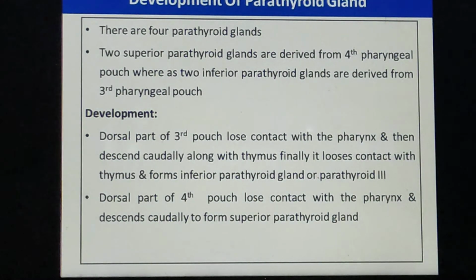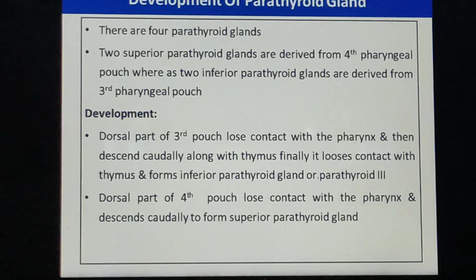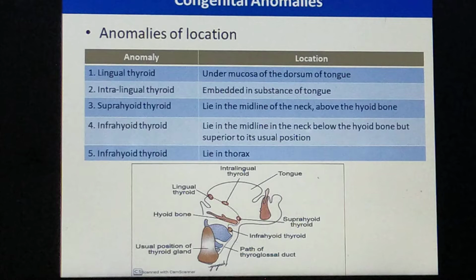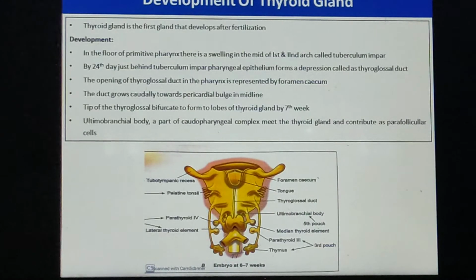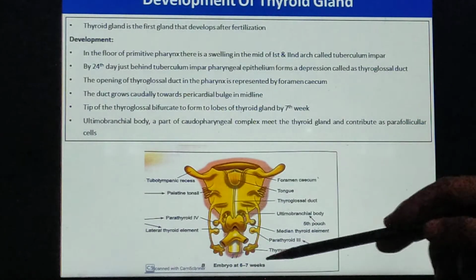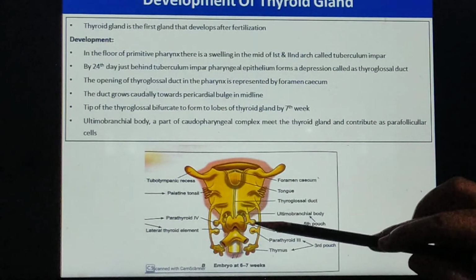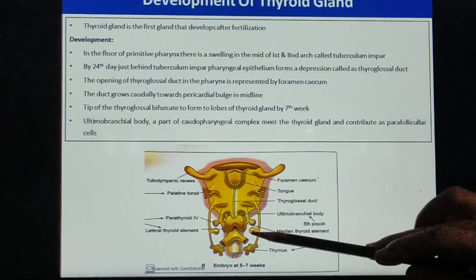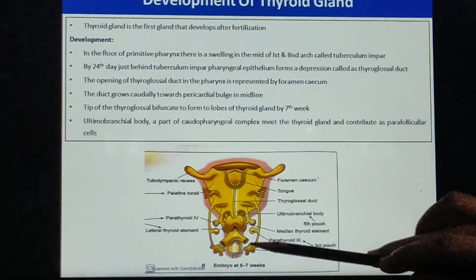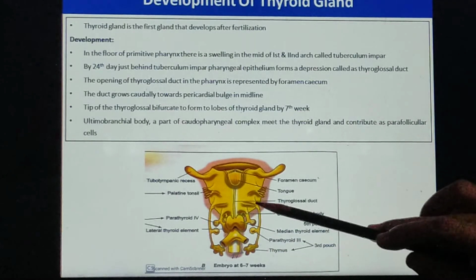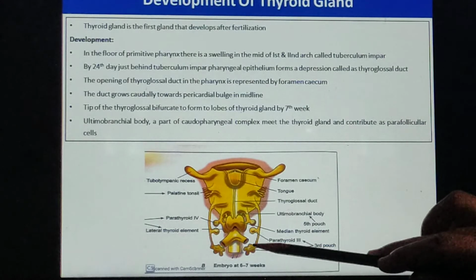Now, what happens during the development? The dorsal part of the third arch loses its contact. We have to go behind to see the developing figure showing the development of thyroid as well as parathyroid. Now see here, this is the parathyroid third and this is the parathyroid fourth. The third endodermal pouch of the third pharyngeal arch gives rise to the parathyroid and the thymus.